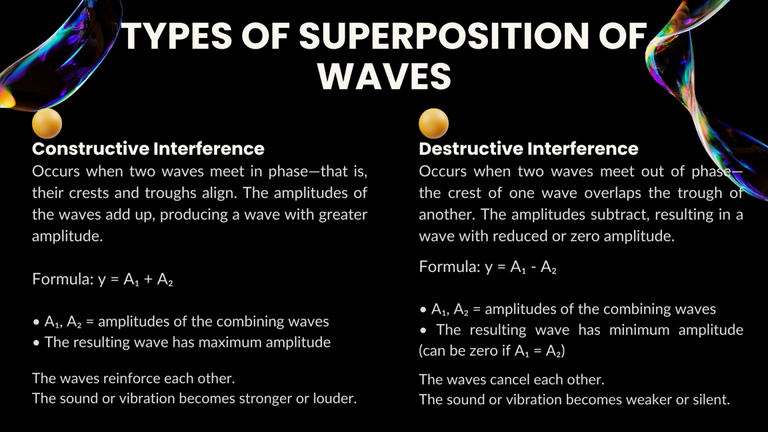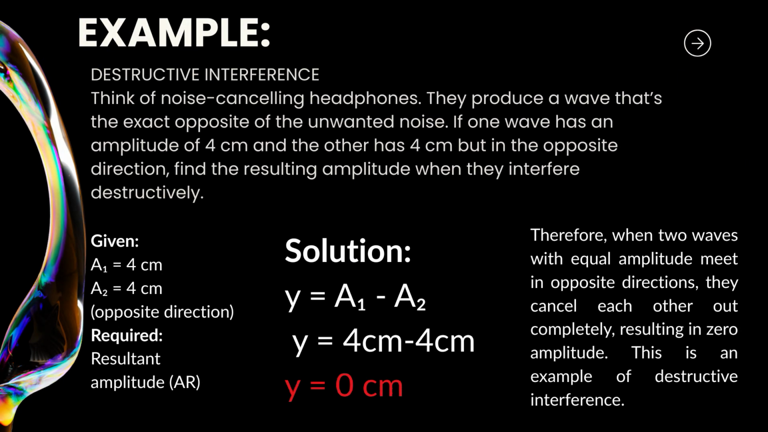The second type is destructive interference. This occurs when two waves meet out of phase, meaning the crest of one wave overlaps with the trough of another. Their amplitudes subtract, producing a wave with smaller or even zero amplitude. The formula for this is y equals a sub 1 minus a sub 2. A good example of this is how noise-canceling headphones work. They produce a sound wave that's the opposite of the external noise.